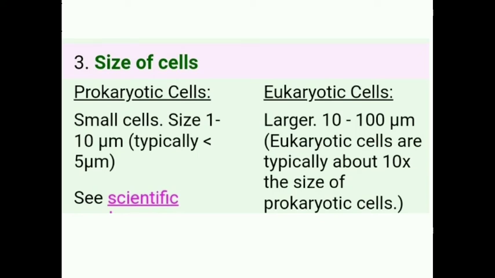Prokaryotic cells have a cell size between 1 to 10 micrometers, typically less than 5 micrometers, while eukaryotic cells have a large size. The size is between 10 to 100 micrometers.